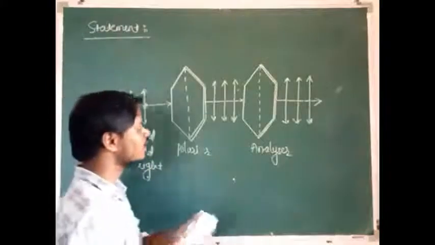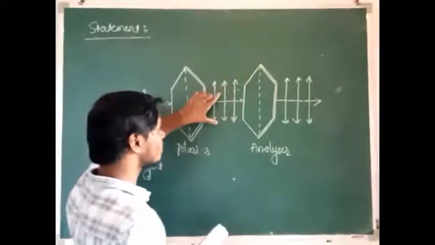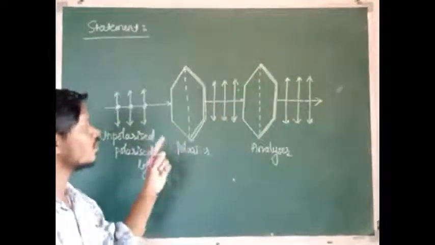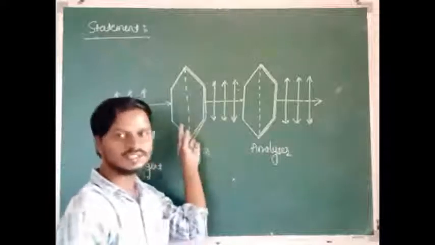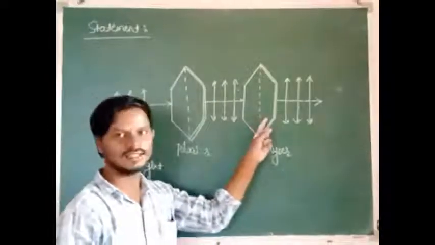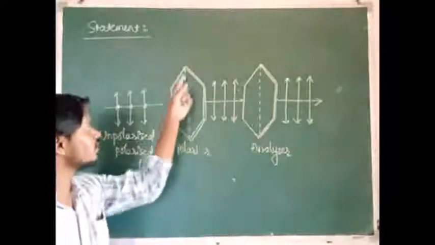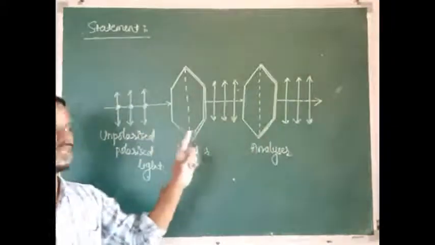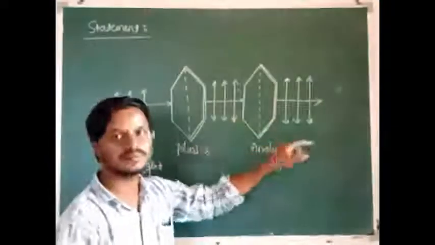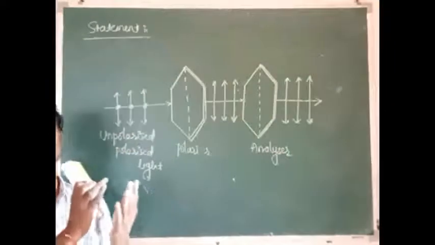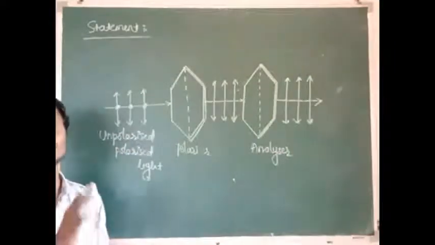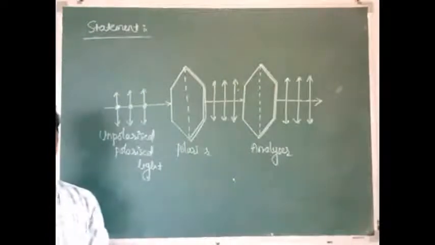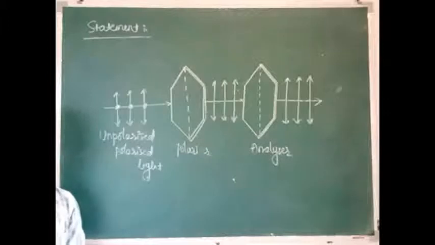The intensity of a transmitted plane polarized light through the analyzer is directly proportional to the square of the cosine of the angle between the transmission axis of the polarizer and the analyzer. So the intensity through the analyzer is maximum only when both transmission axes are parallel to each other. If they are parallel, theta is 0, then cos 0 is 1, and we get the maximum intensity. That is why we use the cos function here.